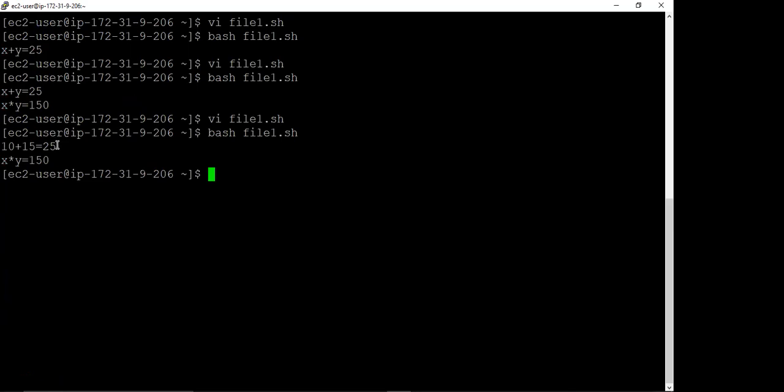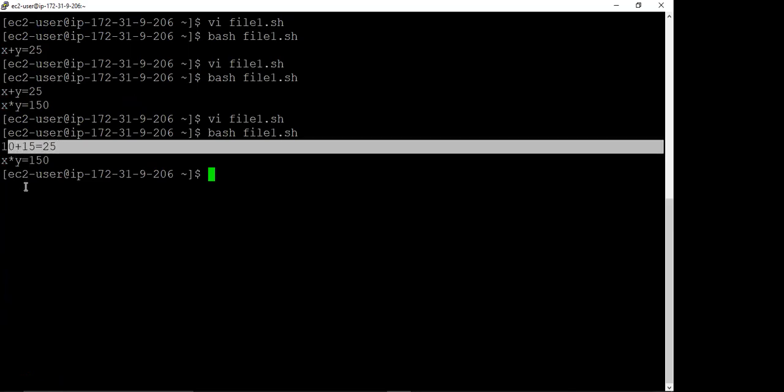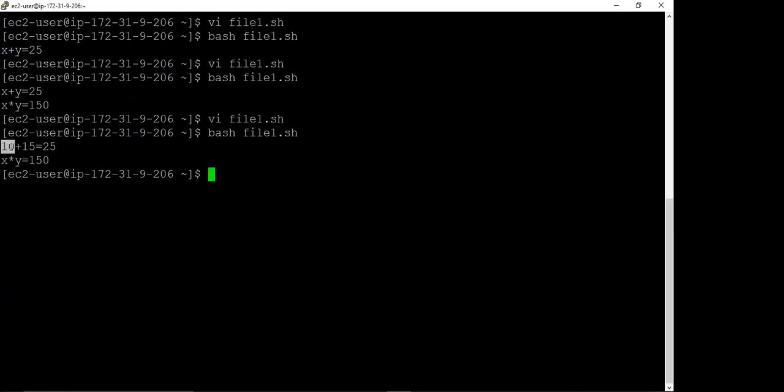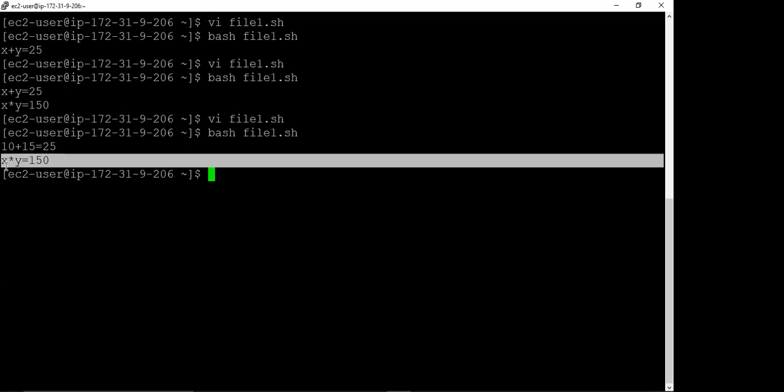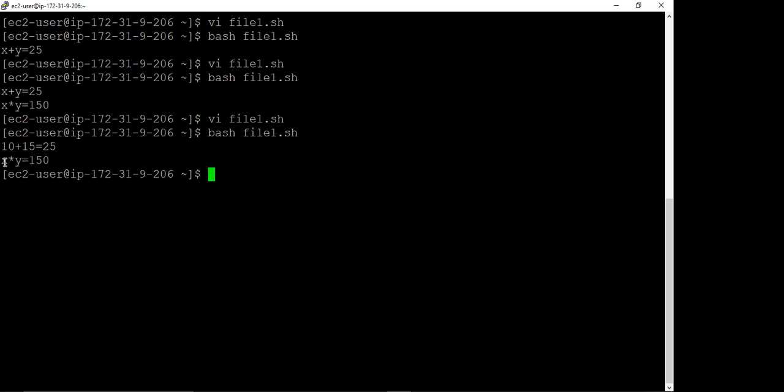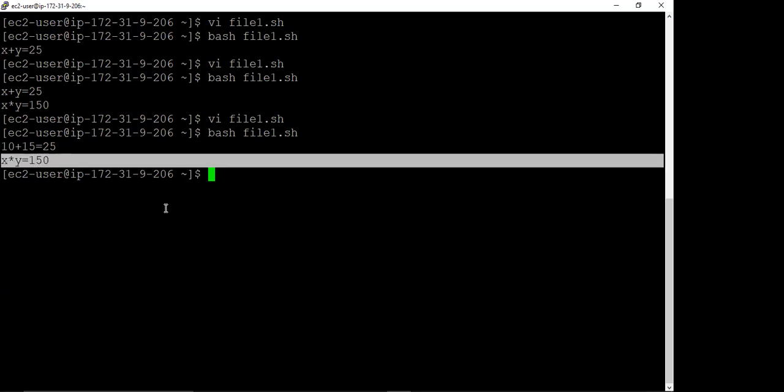First we have 10 plus 15 is equal to 25, because here we put the dollar sign, so it takes the value of x, and then dollar y, the value of y, so addition is 25. In the second part we have only x and y, there was no dollar sign before x and y. So that's why it is showing the result like this, x into y is equal to 150.